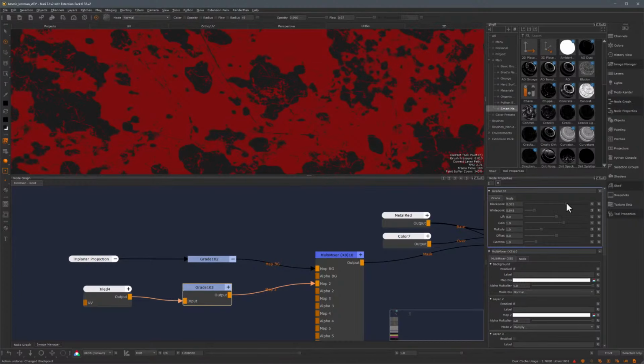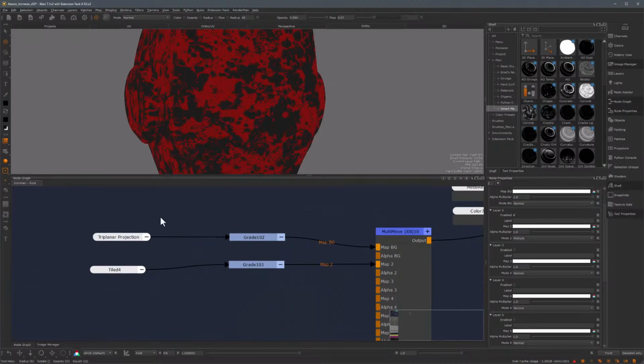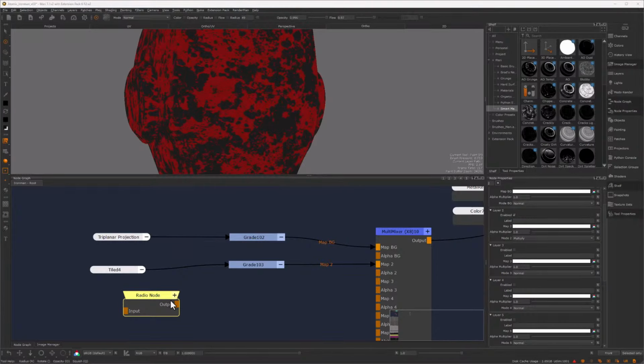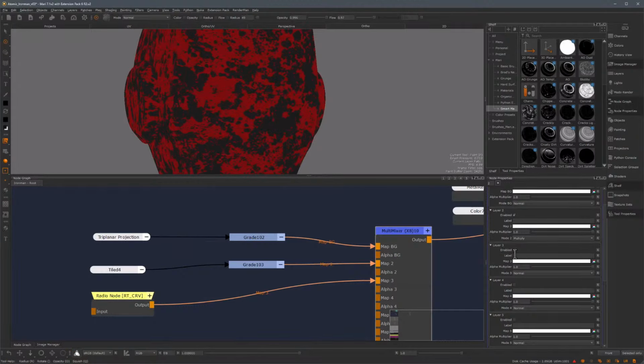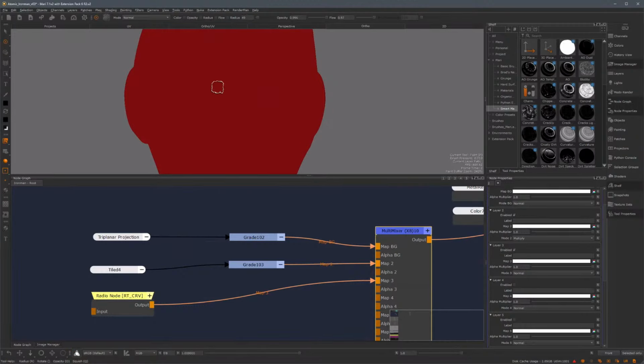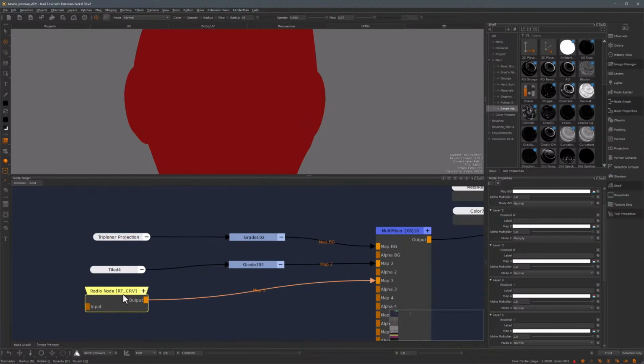So if I play with the black levels here, I'll get even more breakup. So let's see what this does against our curvature map. I'll get a radio node in here, and we'll connect this to our curvature map, and then we will put this in map 3 and just enable it. And of course, by default, most of it is black, but we can already see some of the dark gray showing where the edges of the object are.